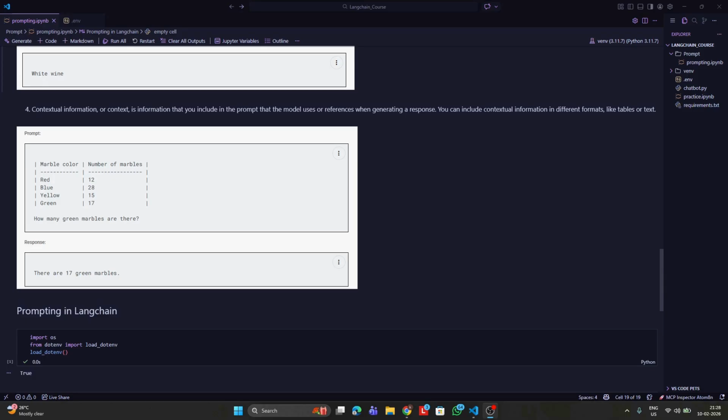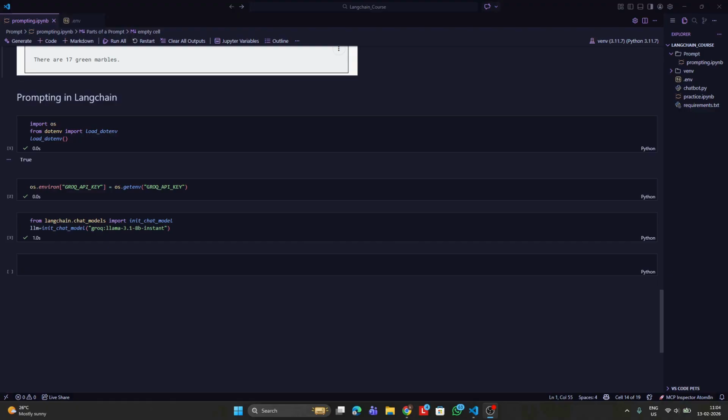For example, in this prompt, which you can see here, we have a database which contains two columns, marble color and number of marbles. So based on this context, we can ask the model different questions. In this case, we are asking the model, how many green marbles are there? So based on this context, the model is able to return that there are 70 green marbles.